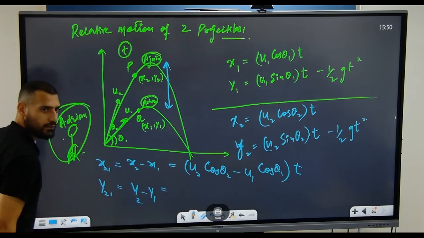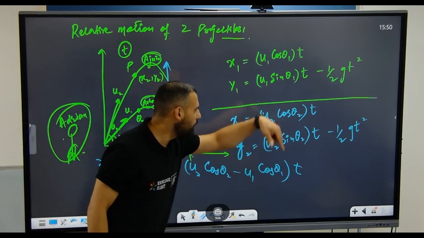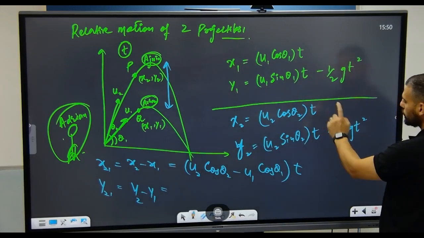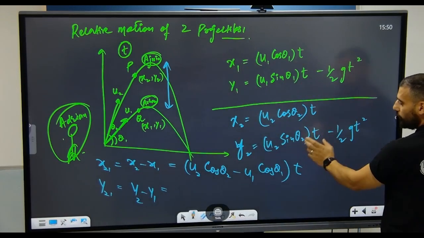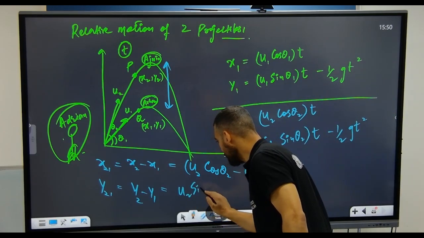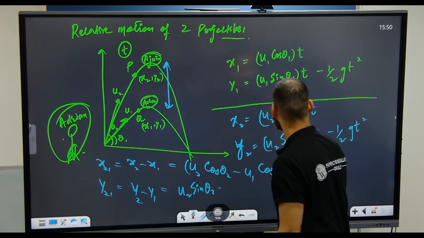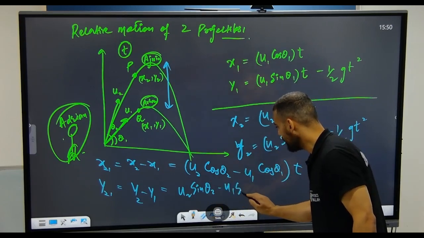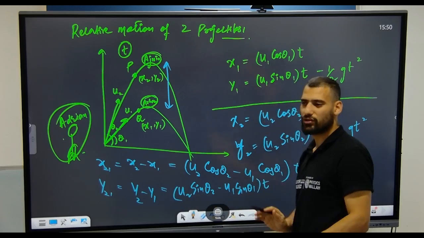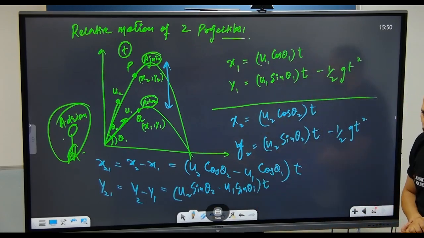You write this and then subtract this from it. So will this be cancelled? So it will be u2 sin theta 2 minus u1 sin theta 1, times the time also. Yes or no?